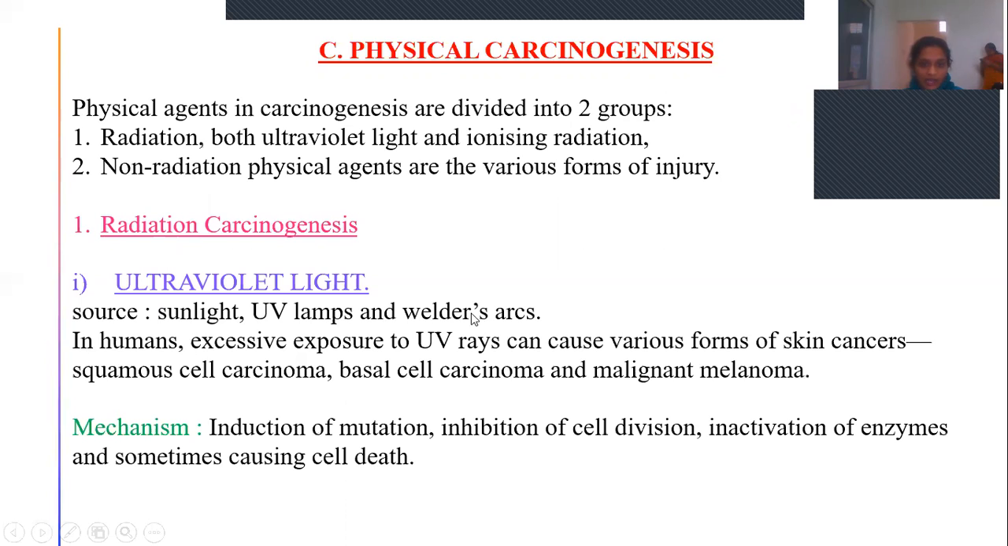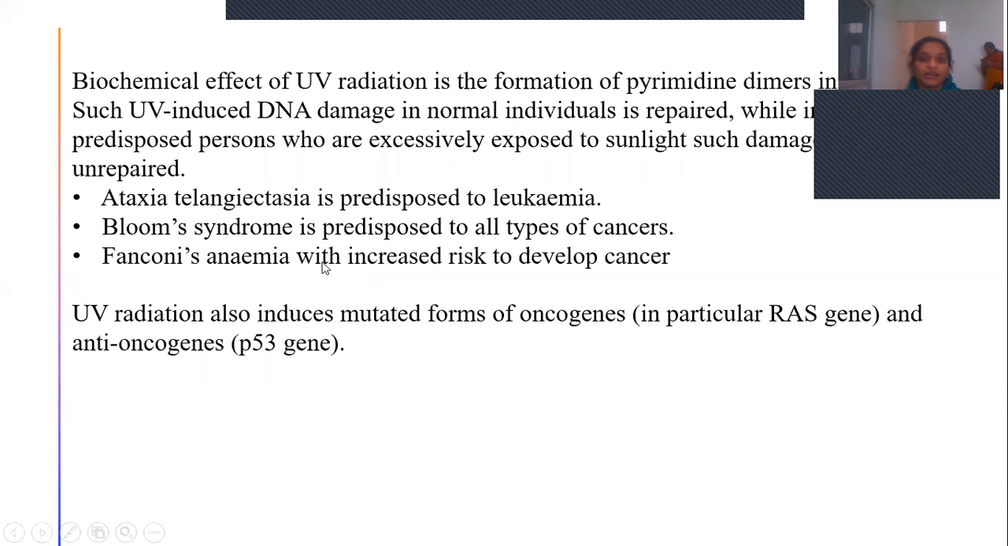So this is the source, and it causes carcinoma and malignant melanoma. The mechanism is mainly induction of mutation, that is, it causes mutation of certain oncogenes and anti-oncogenes, especially the RAS gene and P53 gene. Our body has the ability to repair damaged DNA, but patients who are predisposed or genetically unable to repair damaged DNA will get problems when they are exposed to UV radiations. And this can be seen even in patients who are working near to those regions.